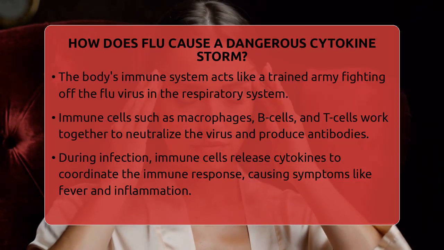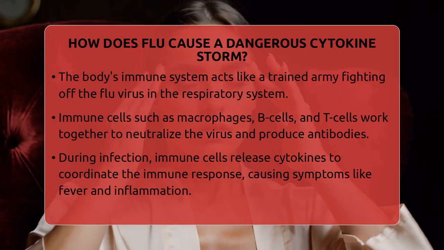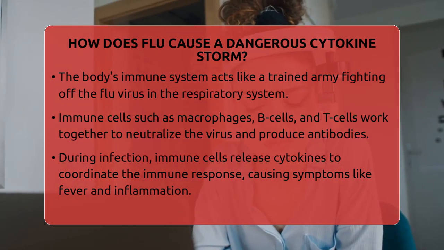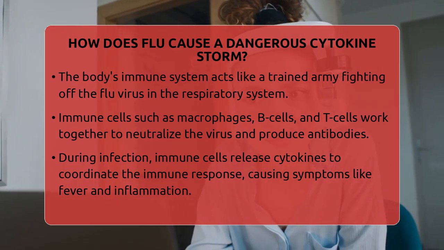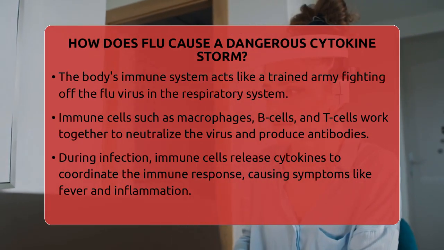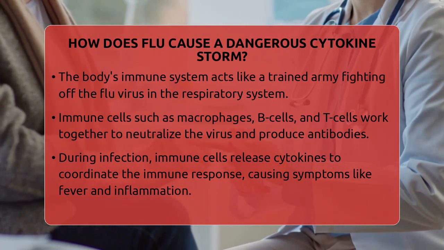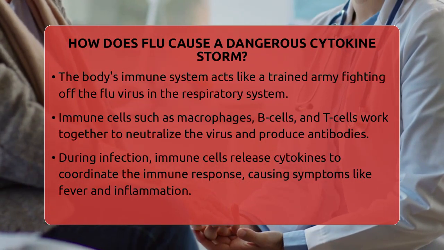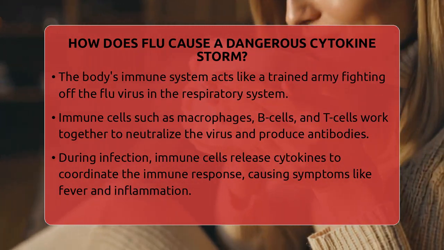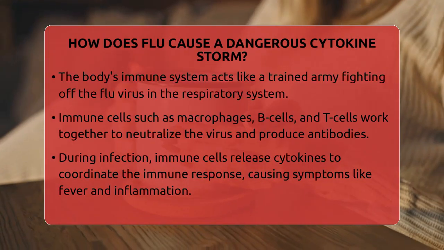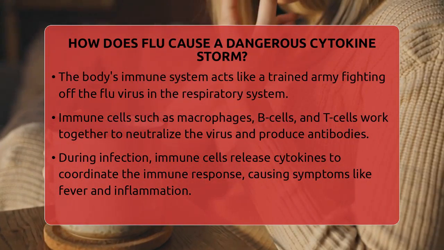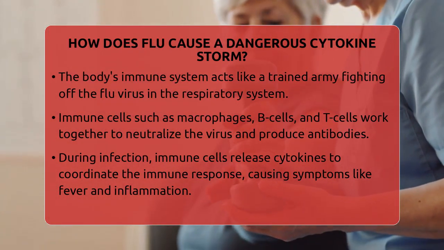How does flu cause a dangerous cytokine storm? Imagine your body's immune system as a well-trained army ready to fight off invading viruses. When the flu virus enters your respiratory system, this army springs into action, recognizing the virus as a threat. Special immune cells called macrophages detect the virus and start neutralizing it.